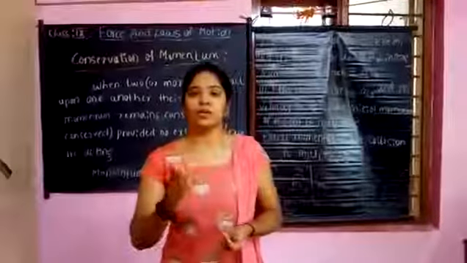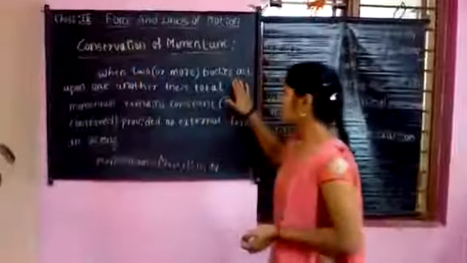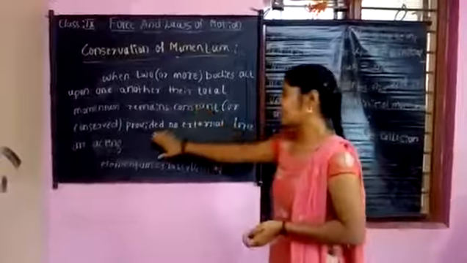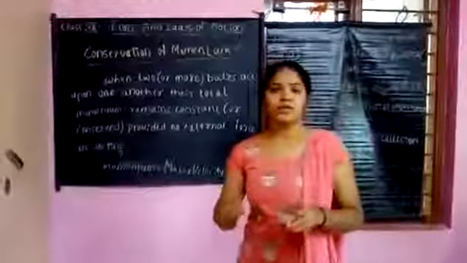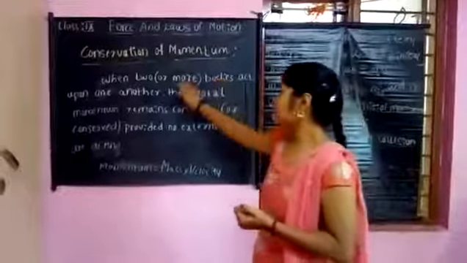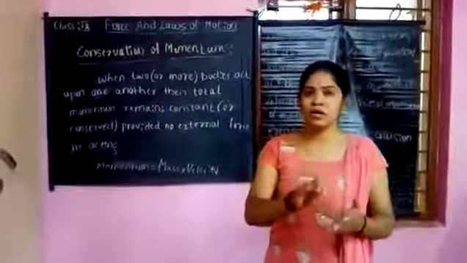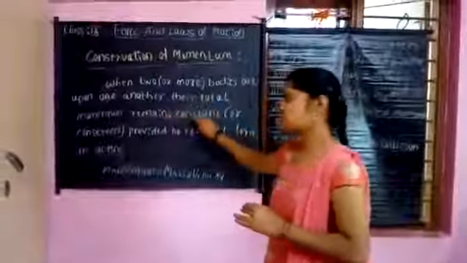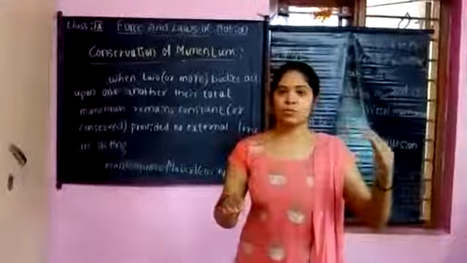So the statement of the conservation of momentum is: when two or more bodies act upon one another, their total momentum remains constant, provided no external forces are acting. Here we consider the truck and the car. When two bodies act upon one another, meaning the truck hits the car, their total momentum remains constant. When the truck's momentum decreases, the car's momentum increases.